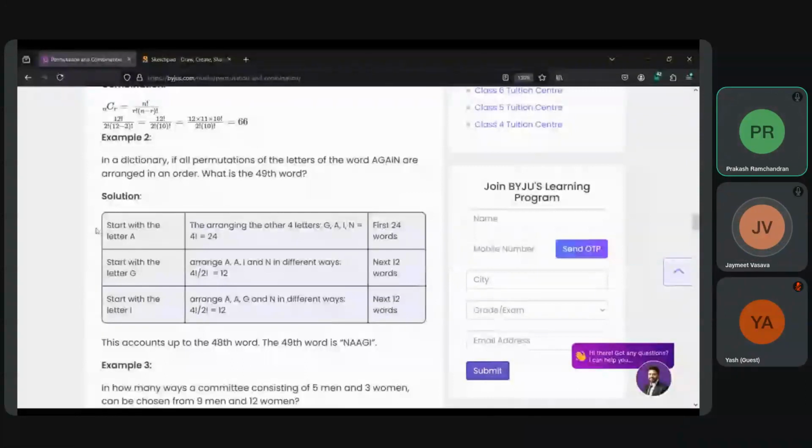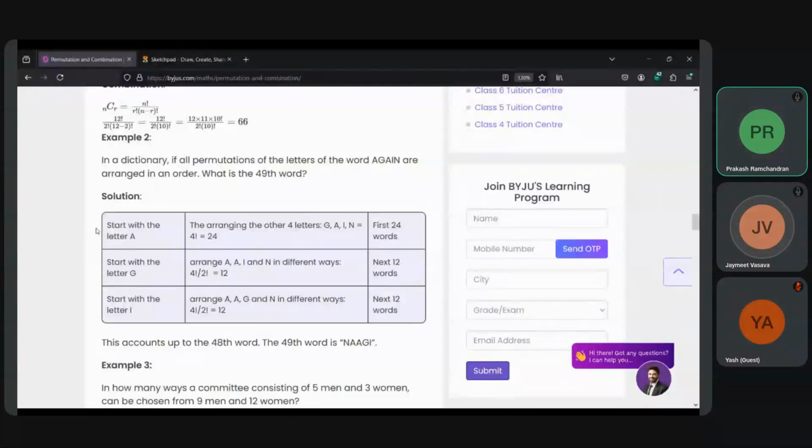So now the question is, if A is first, he is taking it as 24, because he's saying that he starts by arranging the order of the 4 letters GAIN. Has he said anything other than GAIN? No. He's saying I am taking 4 letters, and 4 letters I can switch around as much as I want, right?